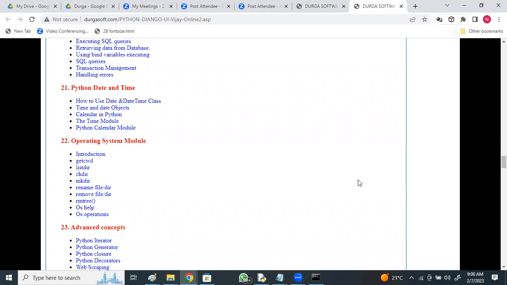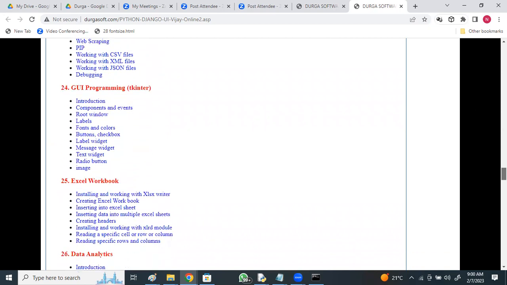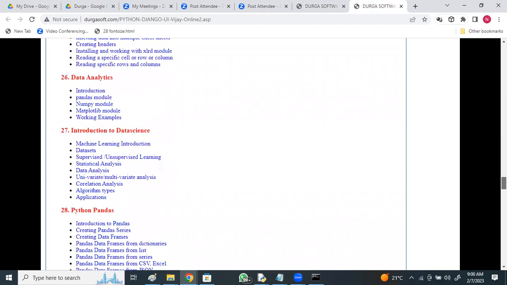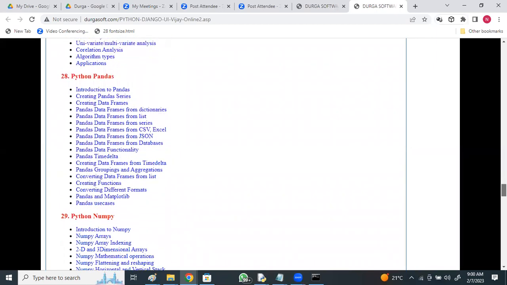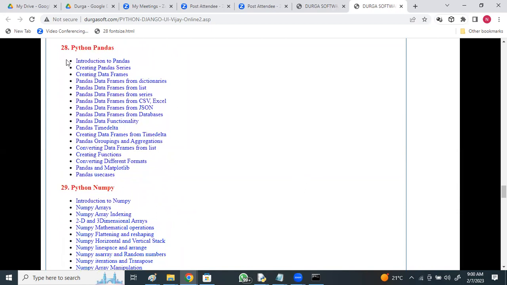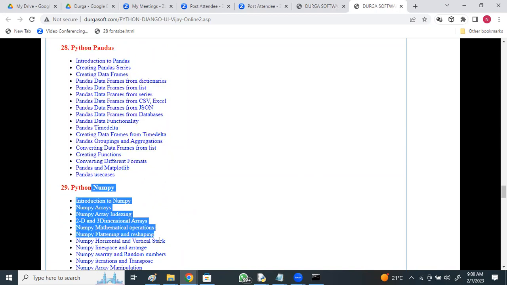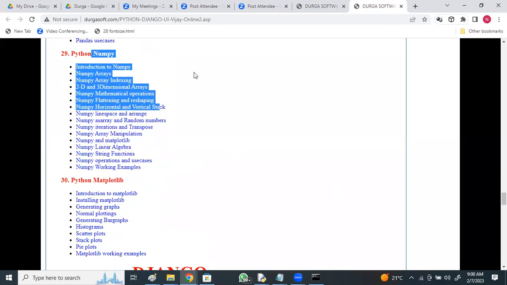And also how to create our own modules in Python. Operating system module, advanced concepts like iterator, generator, closures and decorators, GUI programming, and Excel workbook, data analytics. Introduction to data science. I'm also discussing the Pandas module in brief, which is mostly used, for general usage and for data science. Also NumPy, numerical Python, in brief, and matplotlib for plotting and visualization. This is the Python course.